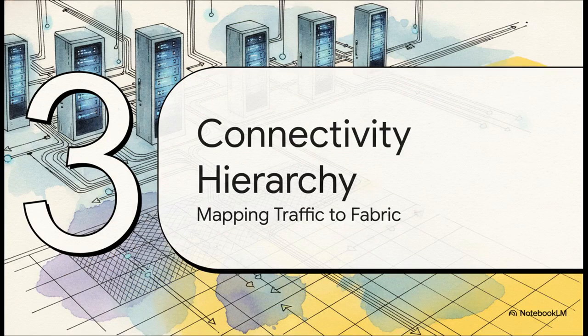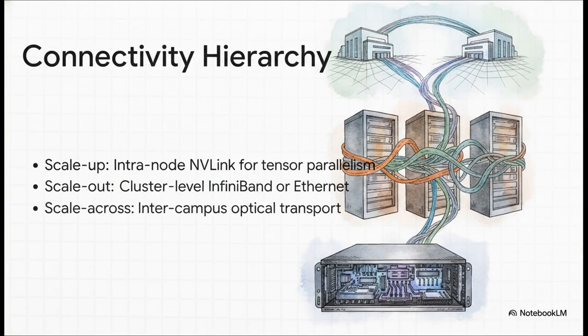Let's move to Section 3, the connectivity hierarchy. This is where we map those traffic patterns directly to the physical fabric. To handle all this, AI infrastructure has evolved into a strict 3-layer hierarchy. First is scale-up connectivity. This happens inside a single node, handling that ultra-low latency tensor parallelism we just talked about. This space is dominated by NVIDIA's NVLink, providing a staggering 1.8 terabits per second of aggregate bandwidth. It's essentially an extension of the PCI bus, so it's entirely invisible to the external network.